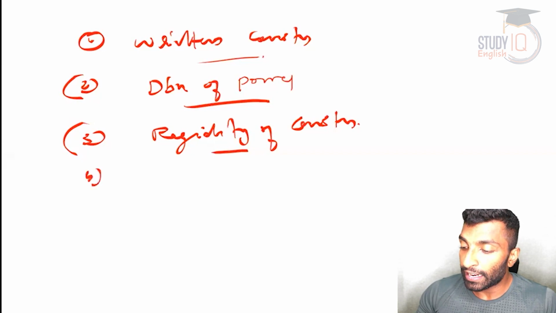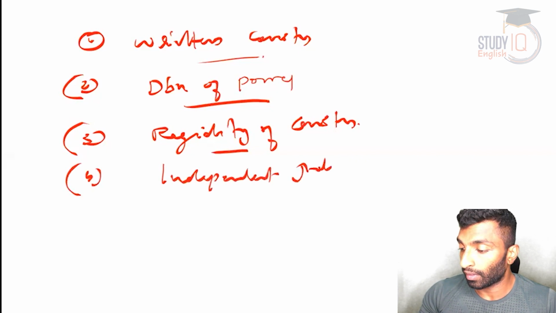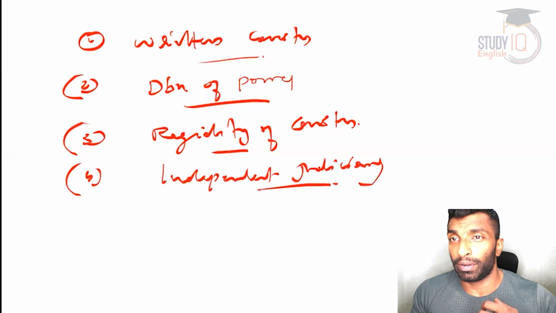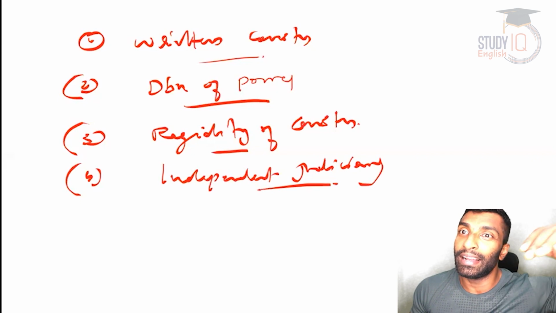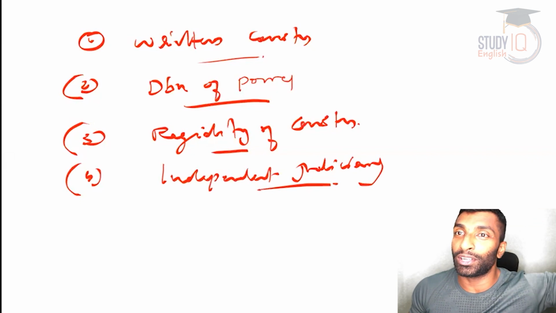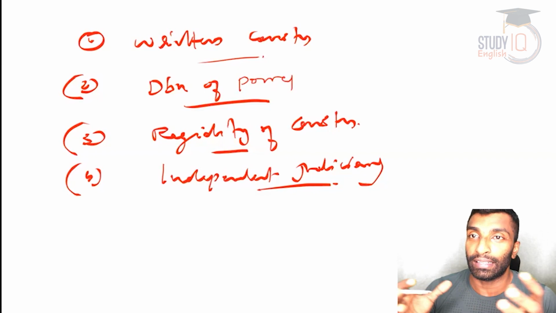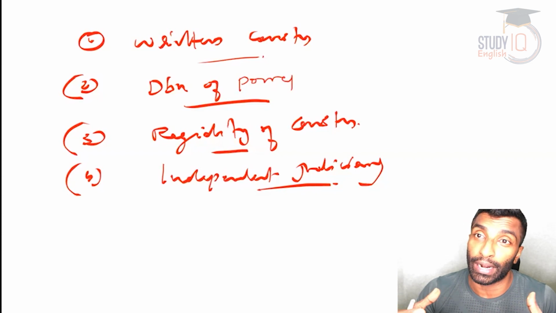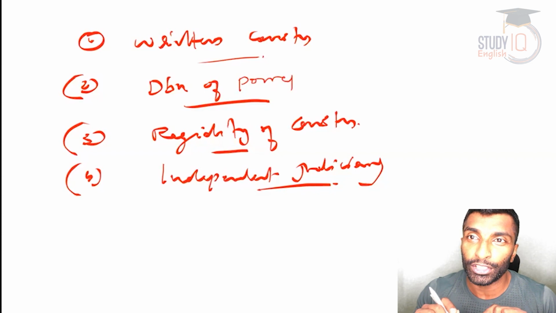Next is independent judiciary. For a federal setup, an independent judiciary is very much required. Now, remember, when I say High Court, it is not the state's court. When I say Supreme Court, it is not the court of the center. That's not the case. Both are independent. When there is a case between the center and the state, it will be fought in the Supreme Court, and it is the original jurisdiction of the Supreme Court. So we have an independent judiciary, and that also supports the argument.